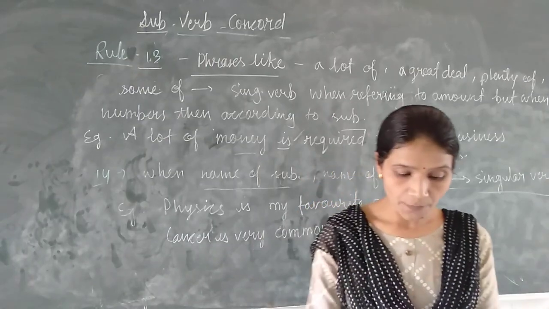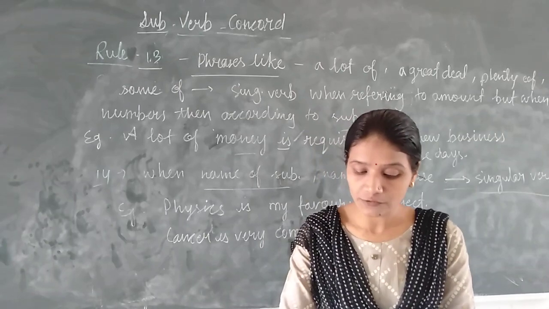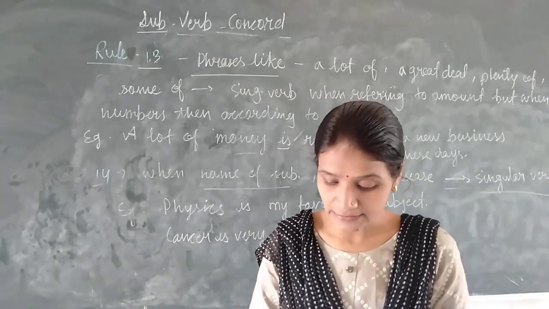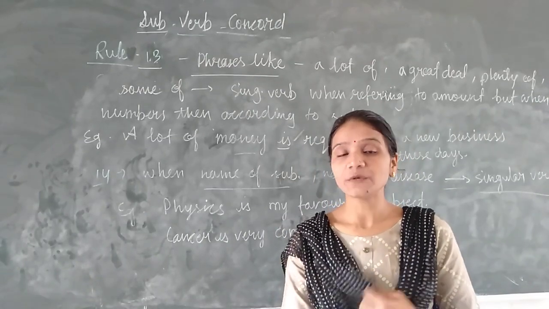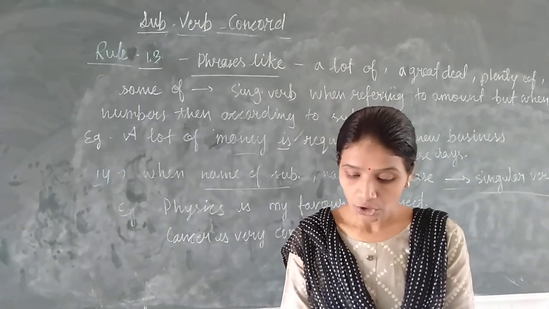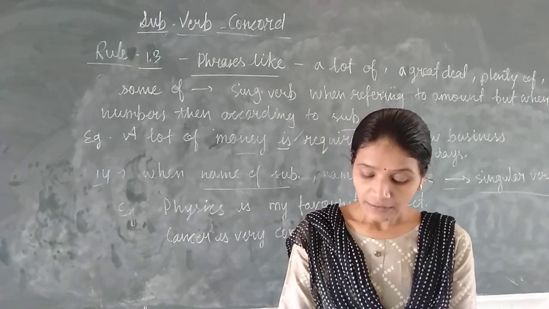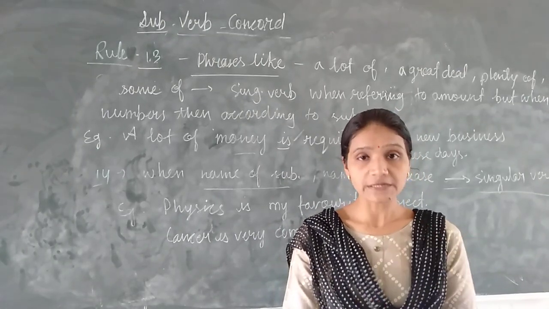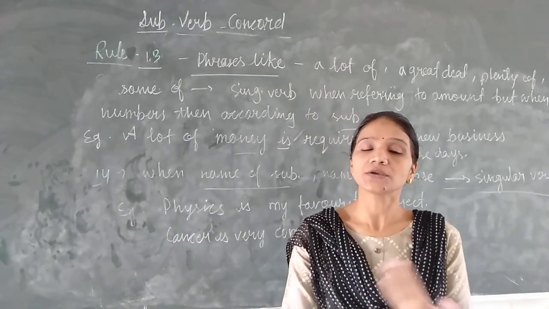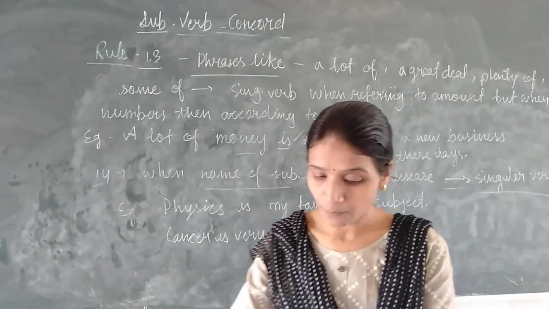So with this the topic is completed. Then see, sometimes a noun is given in fraction form, like 2/3 of the students are absent. It means when the noun is given in fraction form, plural verb will be used. 2/3 of the book is torn. So when a fraction is given, after the fraction we will see the subject. If the subject is singular, verb will be singular. If the subject is plural, then the verb will be plural.